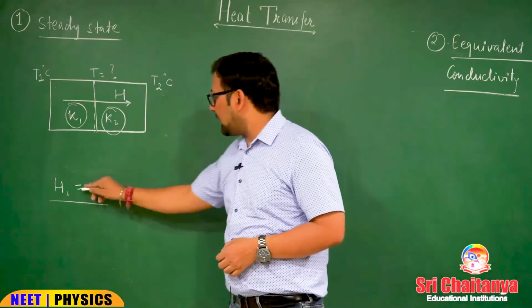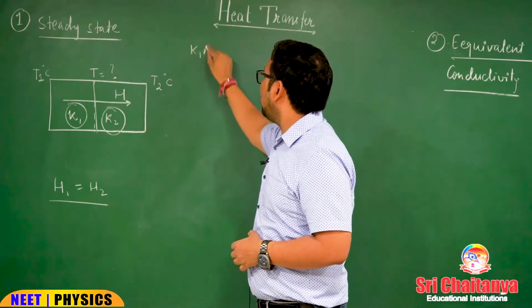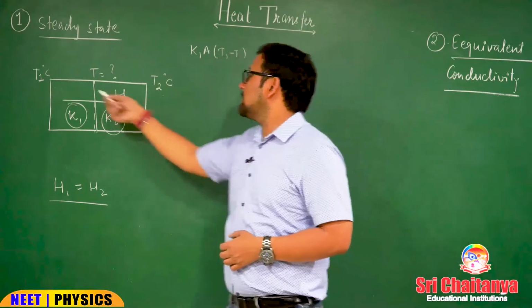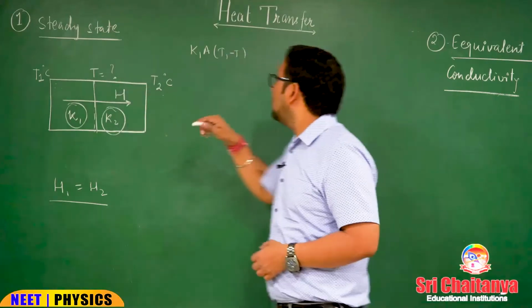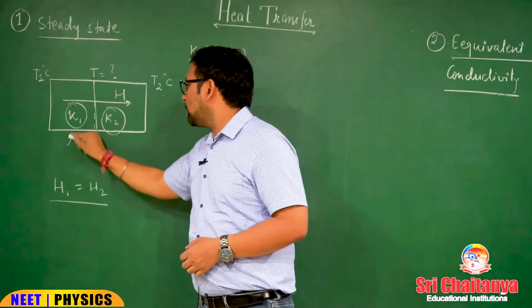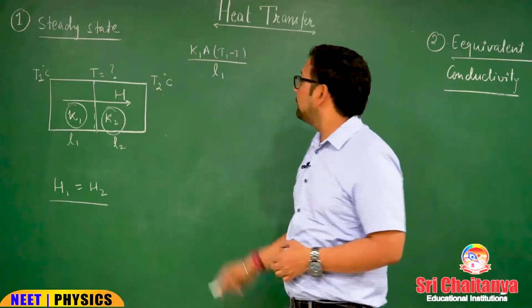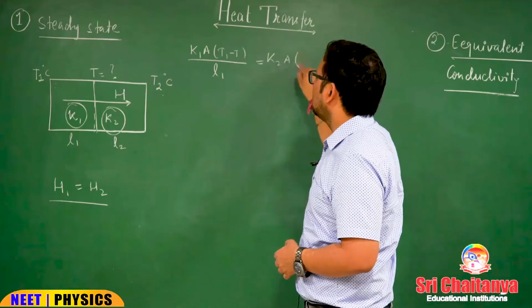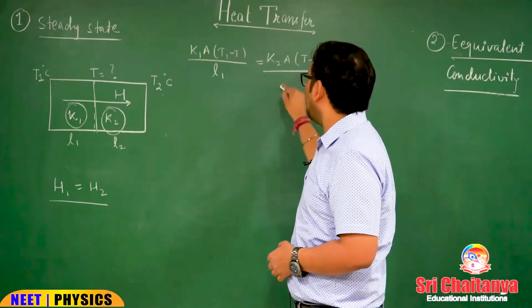So when we write H1 equal to H2, that means K1 A (T1 minus T), as T1 is at higher temperature than T2 because heat is flowing from T1 to T, upon L1. We can take the length of first slab as L1 and length of the second slab as L2, equal to K2 A (T minus T2) divided by L2.